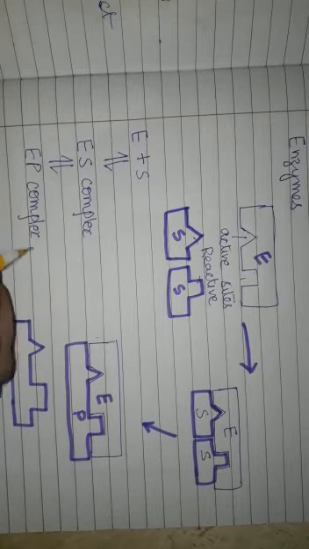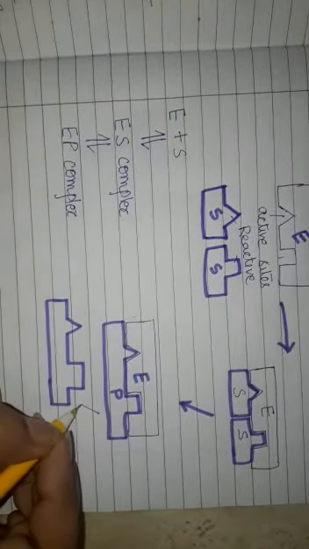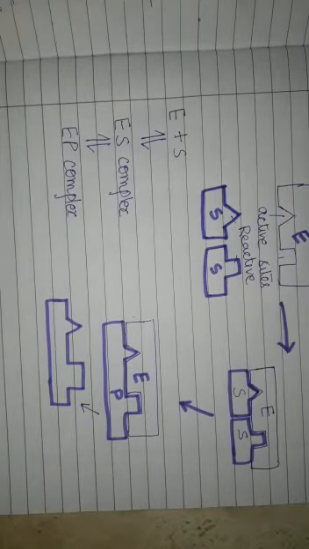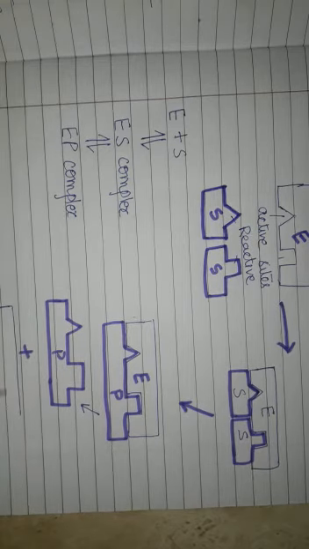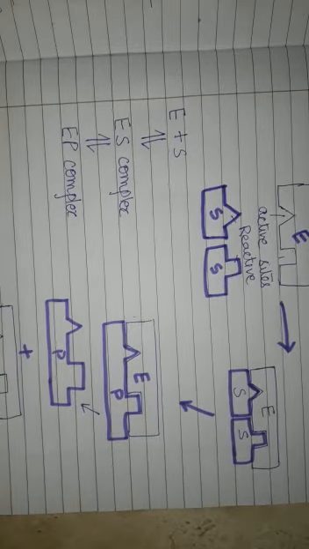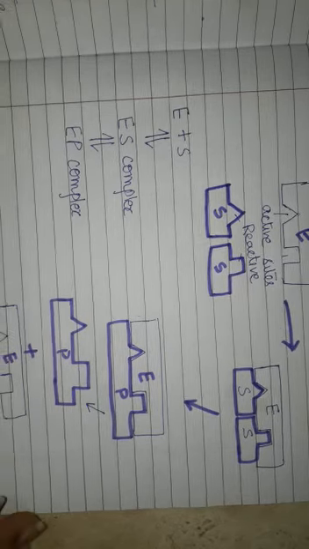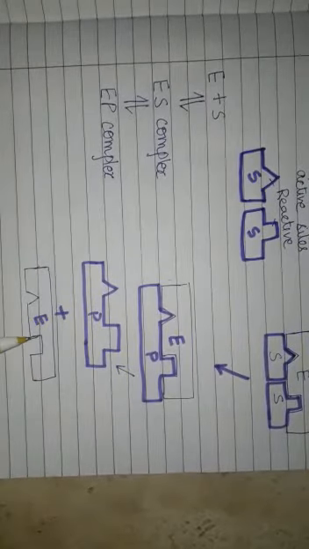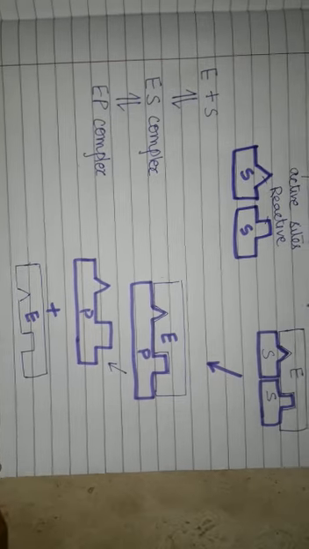After the completion of the reaction, what will we get? The product plus the enzyme molecule. The enzyme just provided a site for the reaction. It just speeded up the rate of reaction. And after the reaction, it is left as such. Enzymes do not take part in the chemical reaction, they just speed up the rate of reaction.